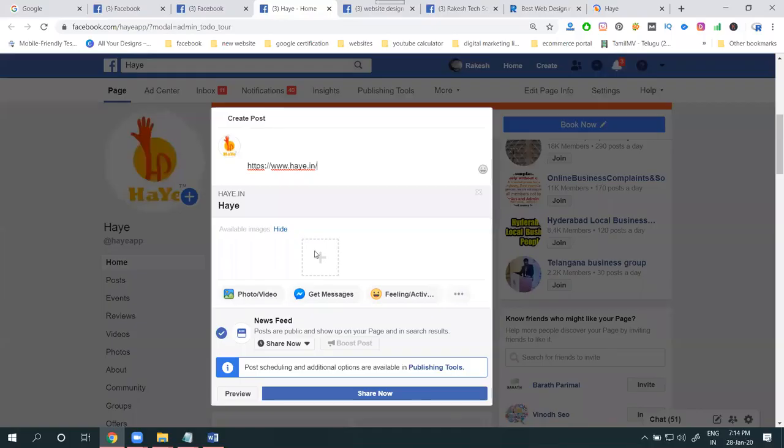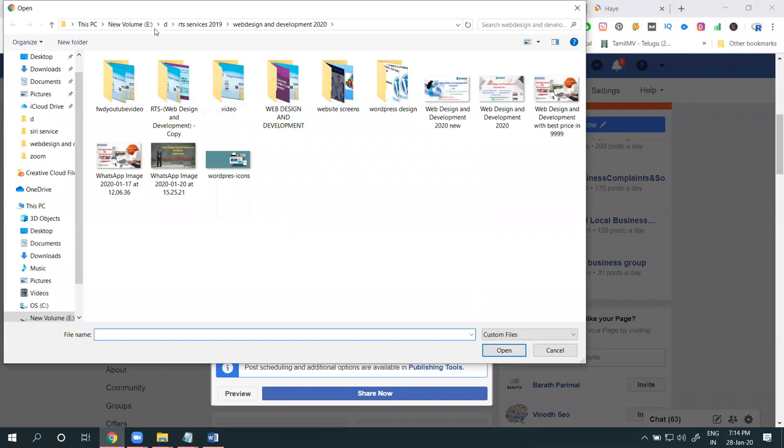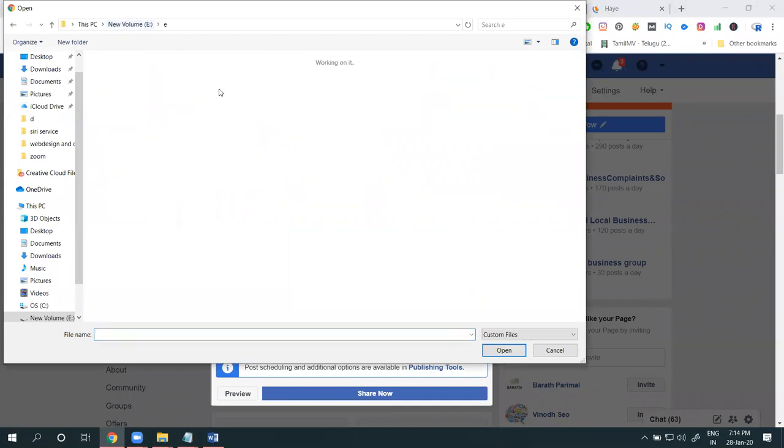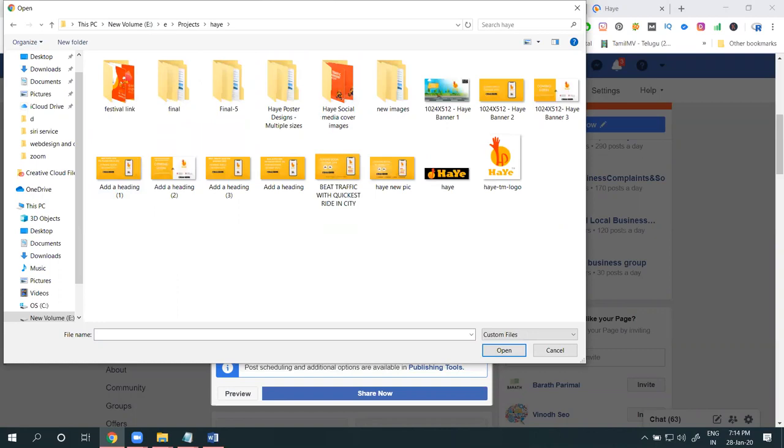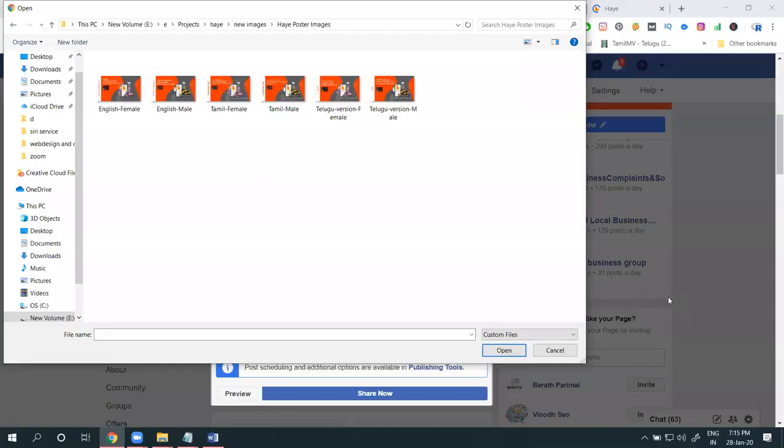In this one, I'm selecting images. Where can you find the image in your particular project? What is the image size? 512 by 512. So we can select particular images. Now I'm selecting both versions.